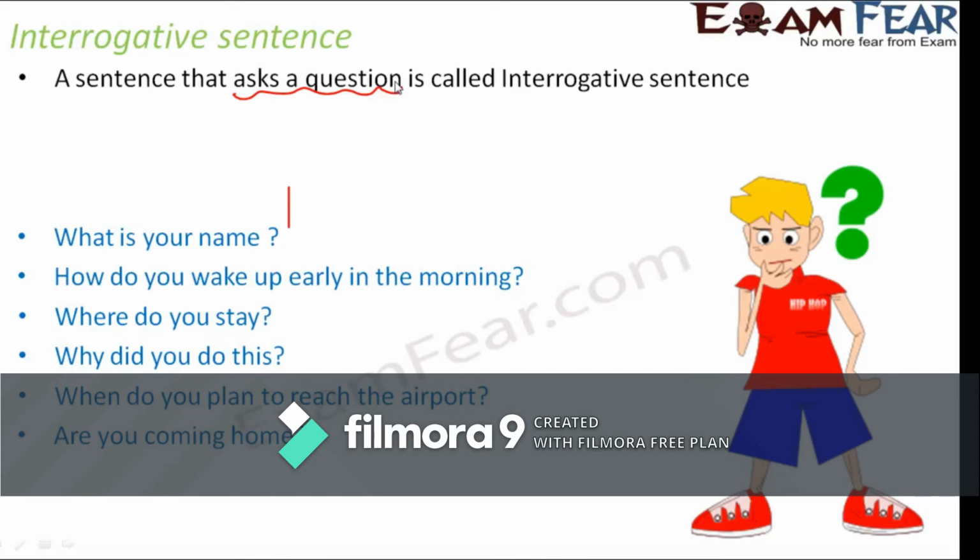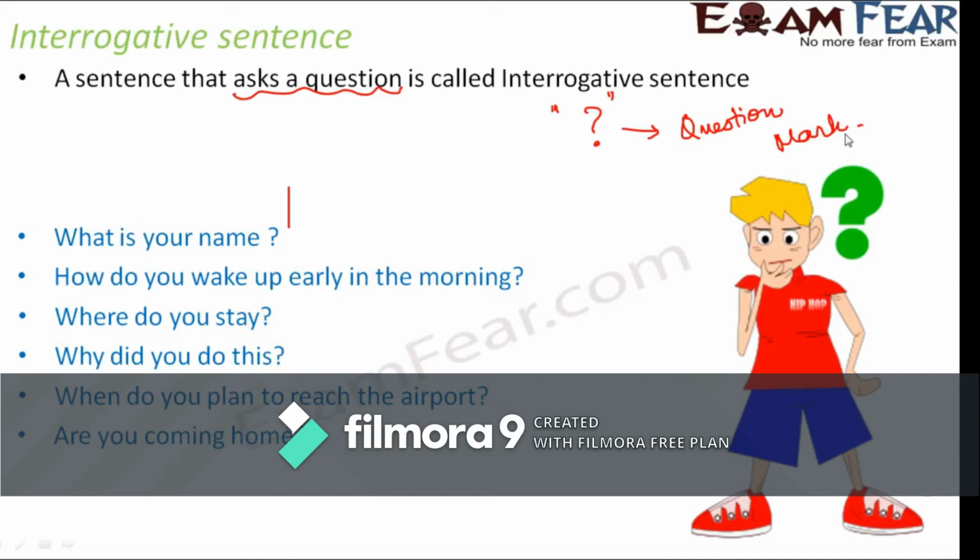Whenever you ask a question, your sentence should always end with a question mark. Only if your sentence ends with a question mark is it a complete interrogative sentence. So having a question mark at the end is a must.